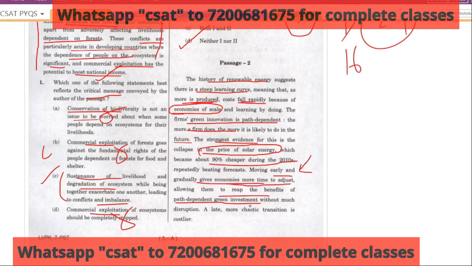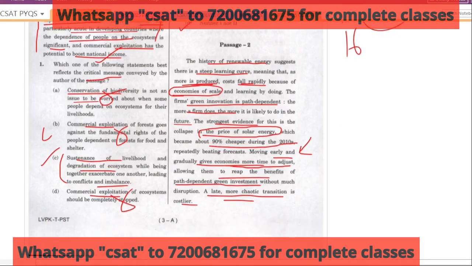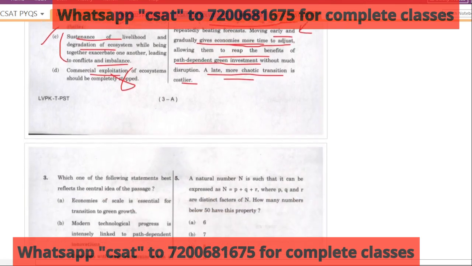Okay, so you have to follow a path at a much earlier time. A late, more chaotic transition is costlier. Okay, meaning if you start later, it will be costlier. So it's a very simple passage, just 2 lines they have given. Okay, either start early, or else it will be chaotic. Now see the questions based on that.